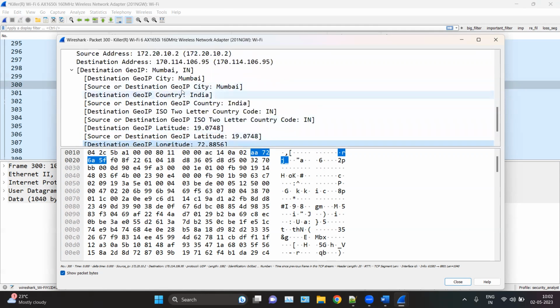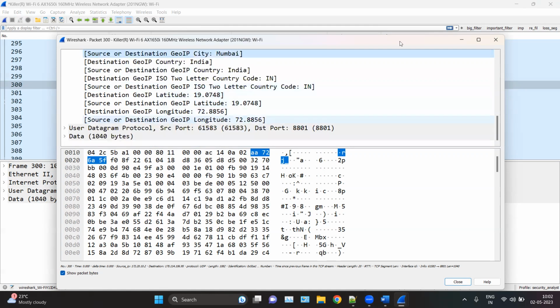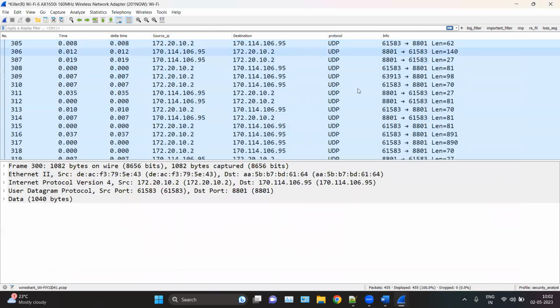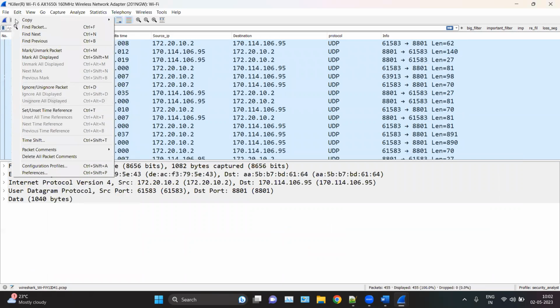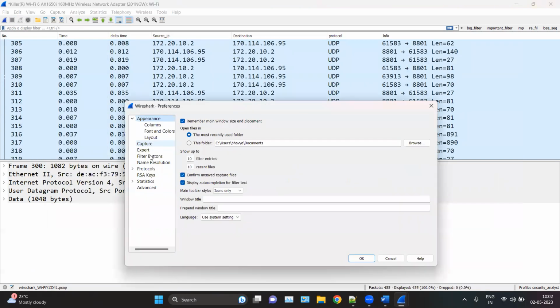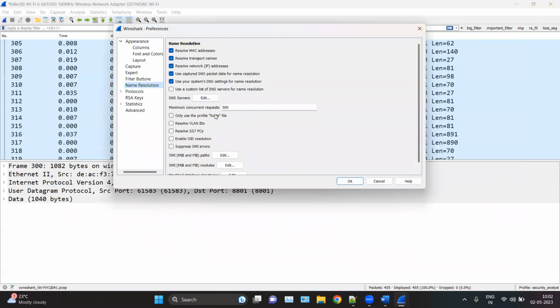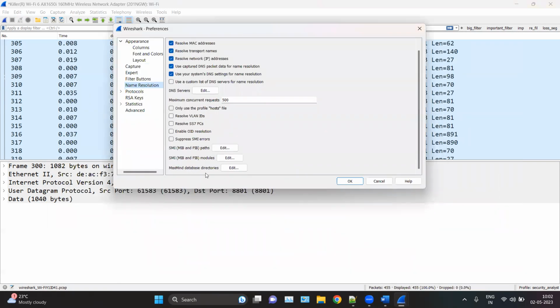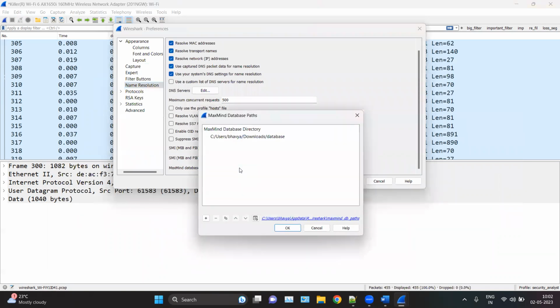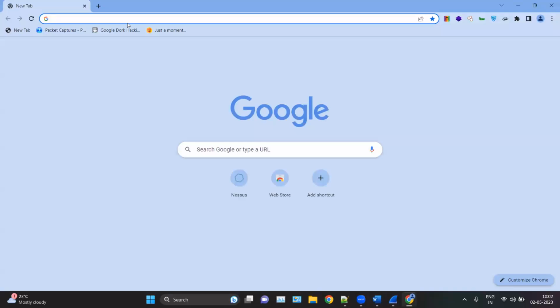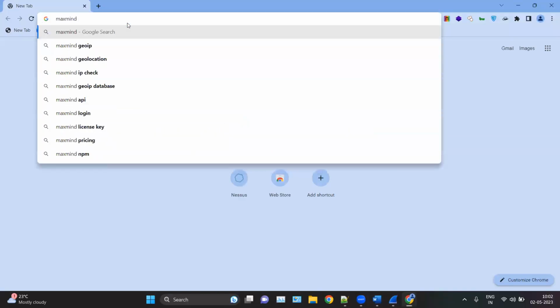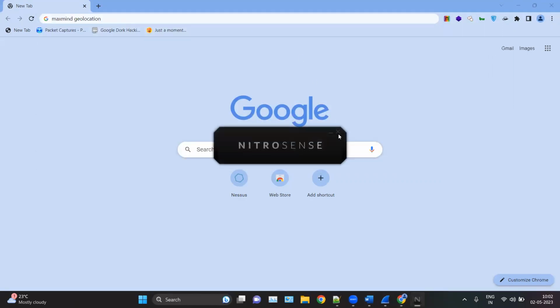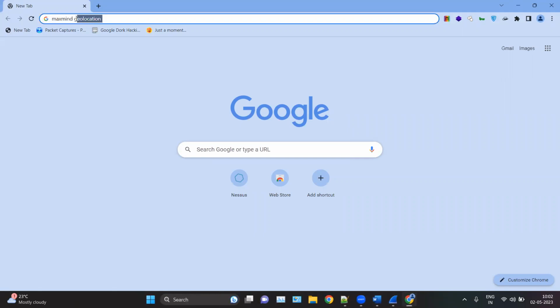So how can you see this information? For this information, you have to add something to the database. So click on edit preferences. From here click on name resolution, and from here you can see MaxMind database directories. Here you have to add the directories of those locations. You can download it by visiting Chrome and searching for MaxMind geolocation database, or just MaxMind database.